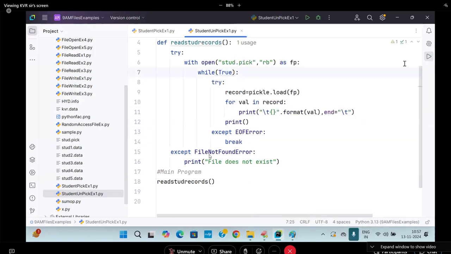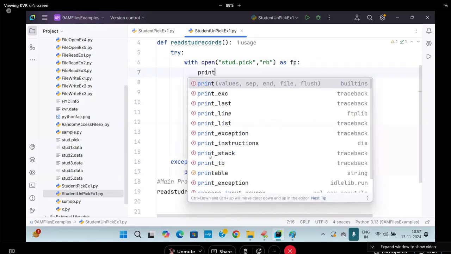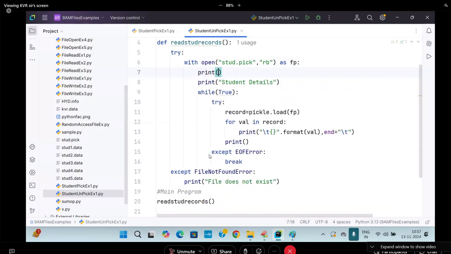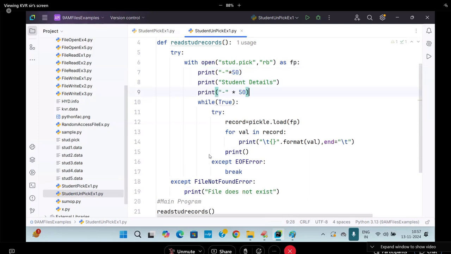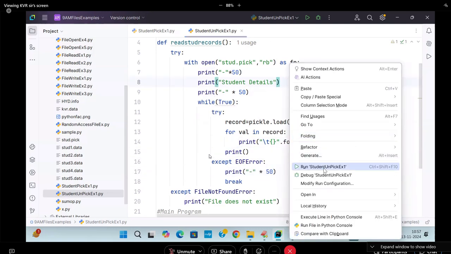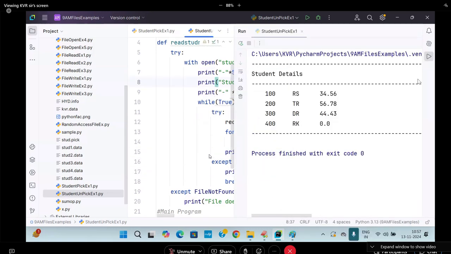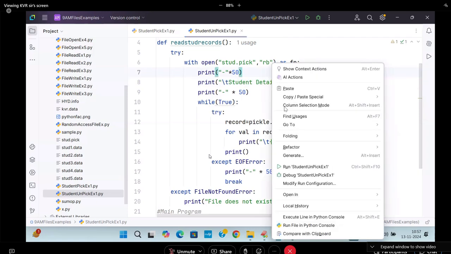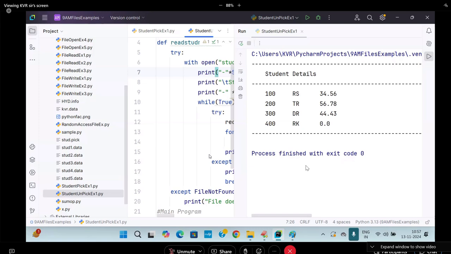I will write on the top: student details, with width 50, so I'll write student details with backslash t here. So this is the data.